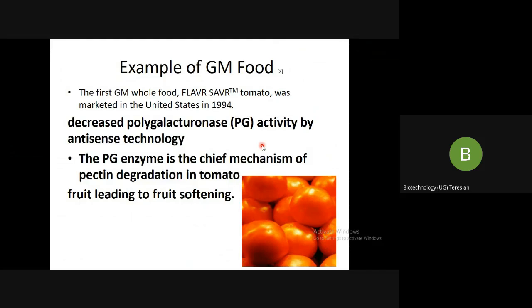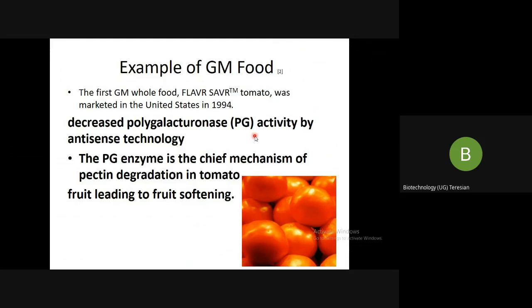The idea behind this Flavr Savr was that our tomato has to ripen. But you know that as the tomato starts ripening, it becomes soft. And once it becomes soft, it decays. Why does it decay? Because of the microorganisms which try to inhabit it. So the intention of the scientists was to let the tomato ripen, but delay the softening of the tomato.